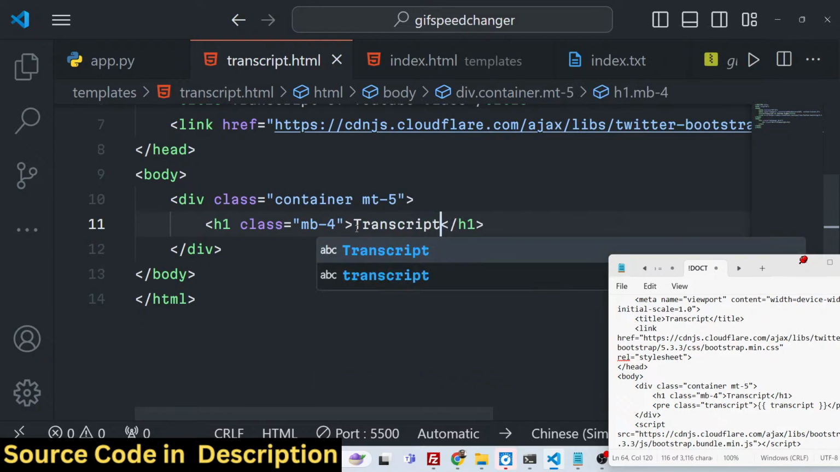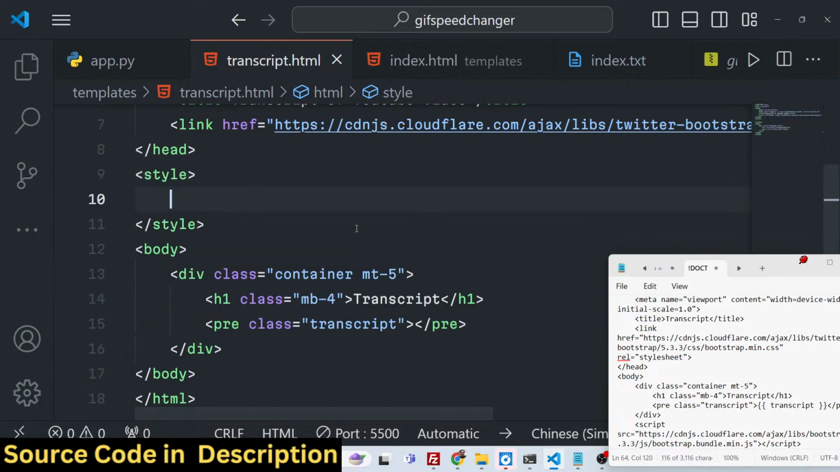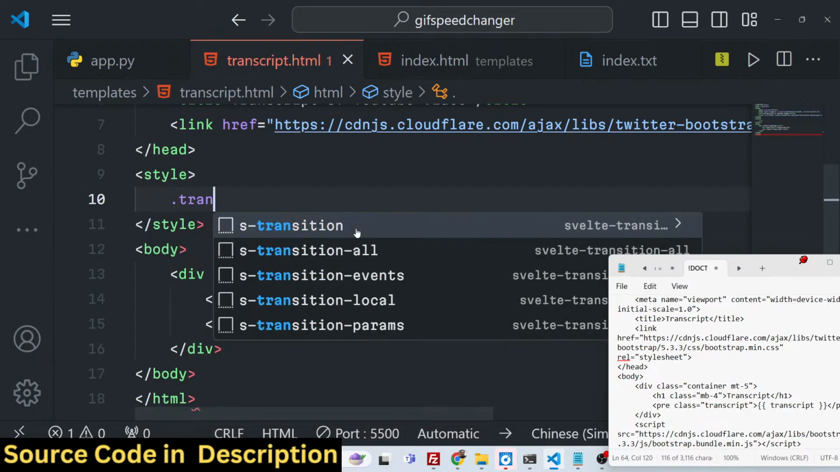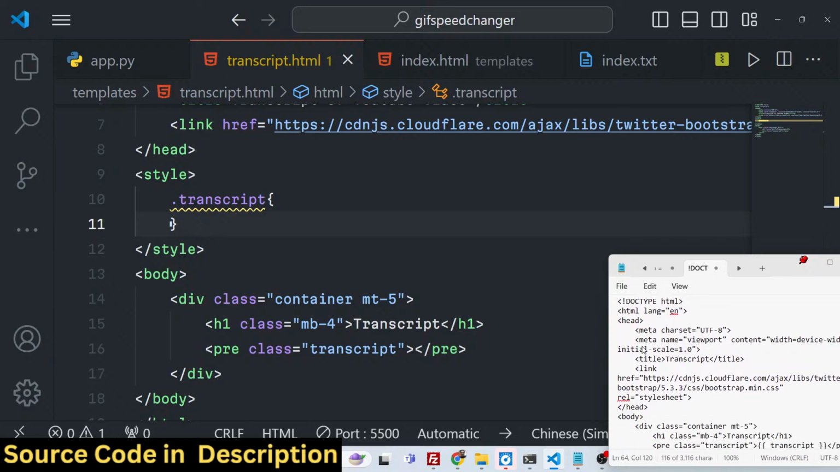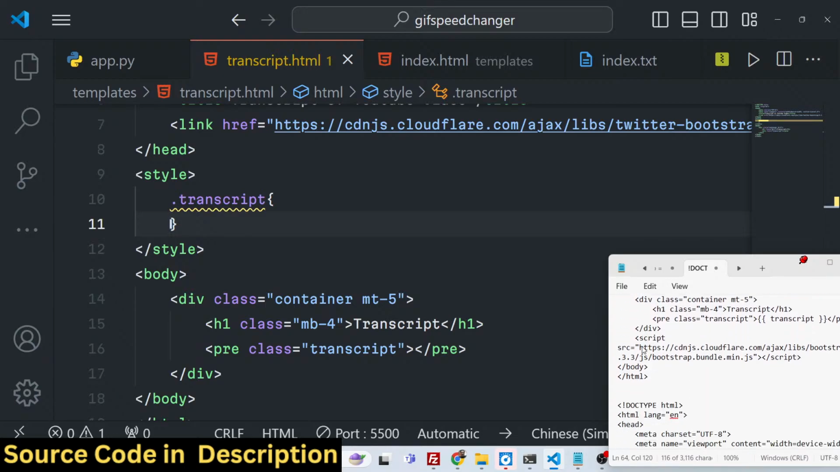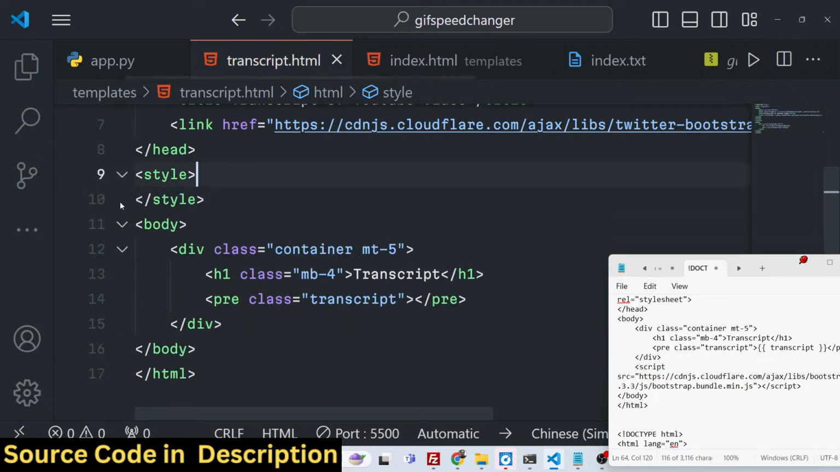Transcript, and inside the pre-tag we will actually give it a class of transcript. You can basically define this class in custom CSS. If you don't want to give this class, just eliminate this.